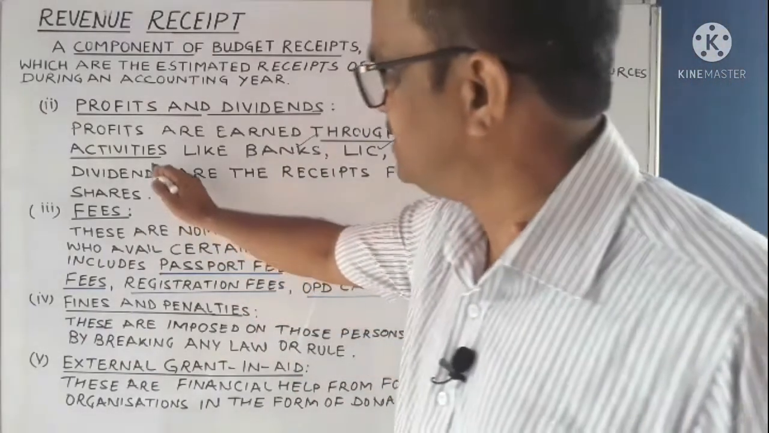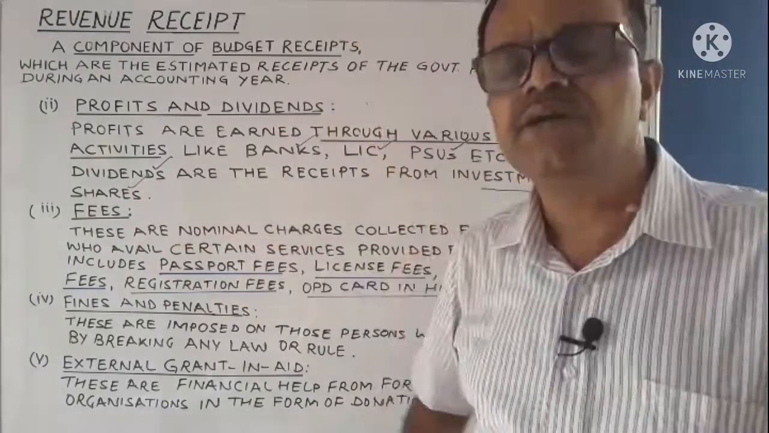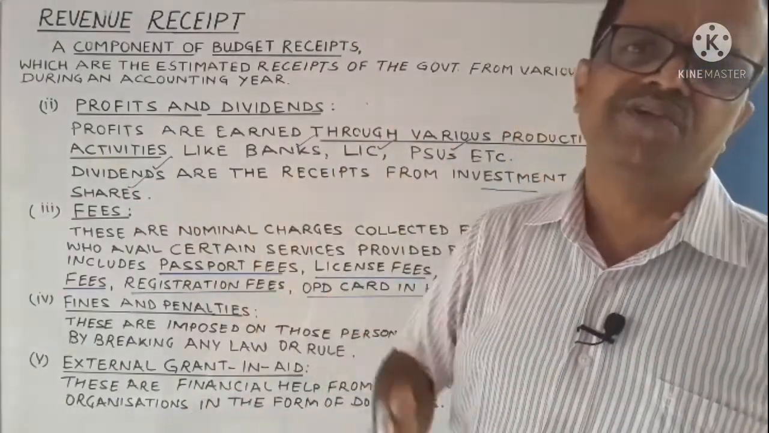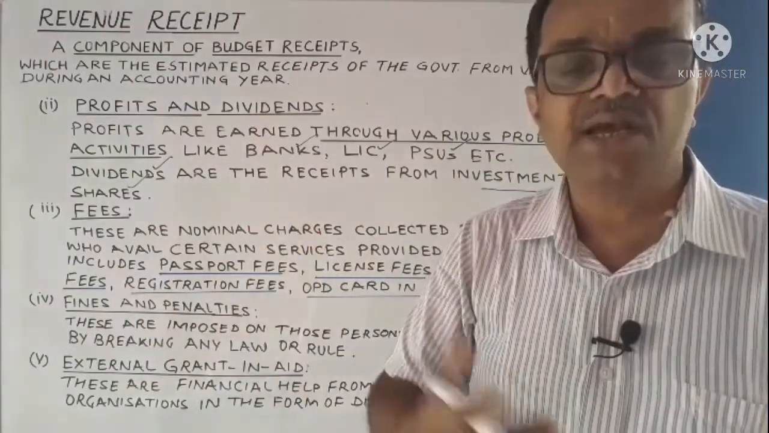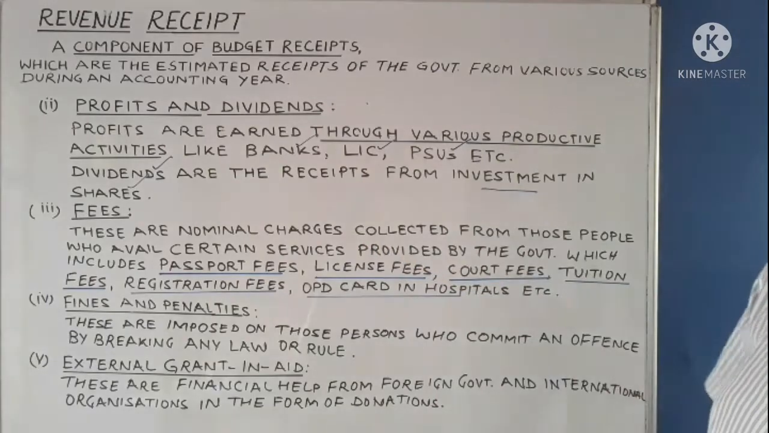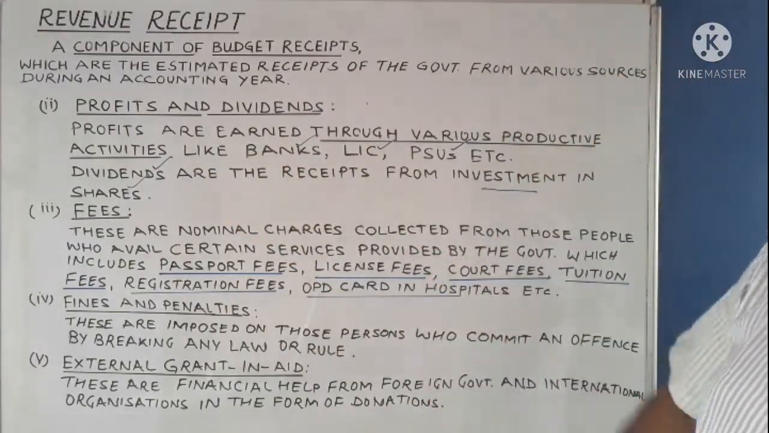Now simply, dividends are the receipts from the investment made in shares. Whenever the government makes an investment in the stakes of shares or stocks of any company, it receives an income at a regular interval in the form of dividend. That is also one of the components of budget receipts, that is, revenue receipts here.